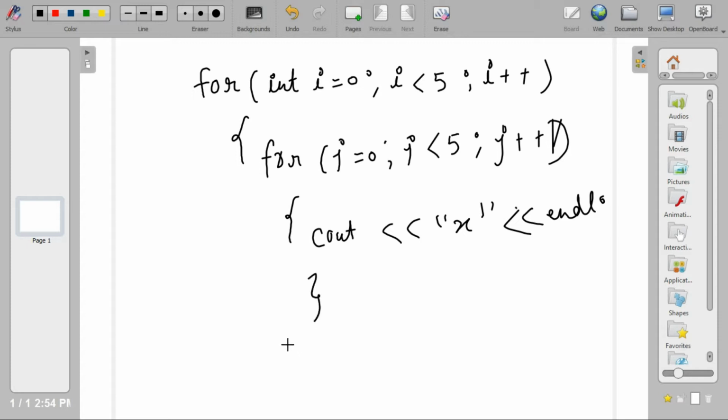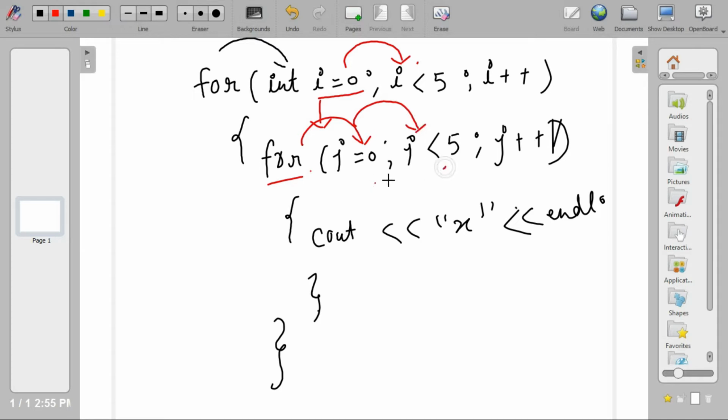So this is the end of the inner for loop, and this is the end of the outer for loop. Now what happens when the compiler's control comes here, the compiler will check the value of i, and let's say the value of i is 0. Now the compiler will check i is less than 5. Yes. Now control comes here. Again the compiler will find another loop, so j is equal to 0. It will initialize j with 0. Then j is less than 5. Yes, j is less than 5. Now control comes here. It is going to print x and it will come to the next line.